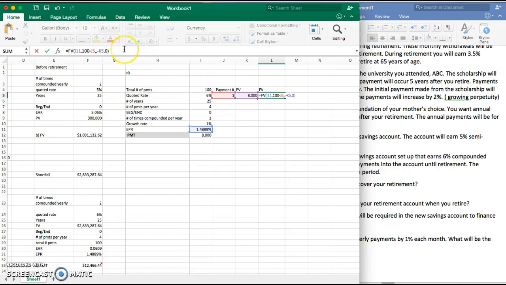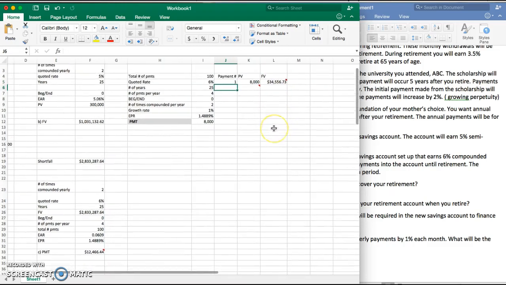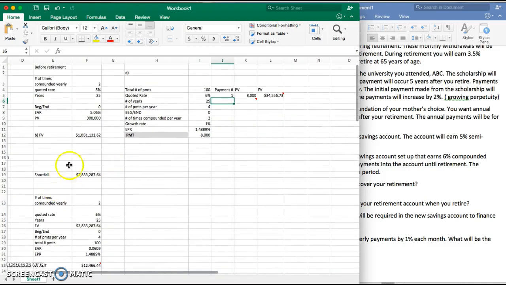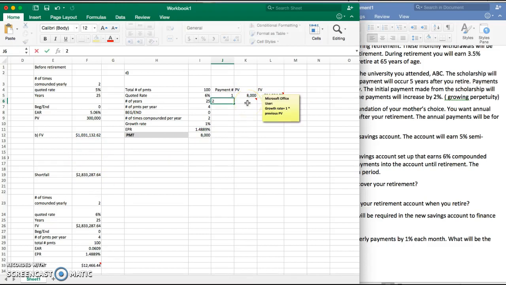Once you have all that done, make sure that your rate is an absolute reference. That's fine. And your present value, that's fine. So you press enter. So basically this $8,000, the first payment in 99 payments will be worth $34,000, just this one payment. And we have to make sure that all of this accounts for the shortfall that we're going to have. Because clearly we can see that there's going to be a $2.8 million shortfall. So we have to make sure that we can account for it.